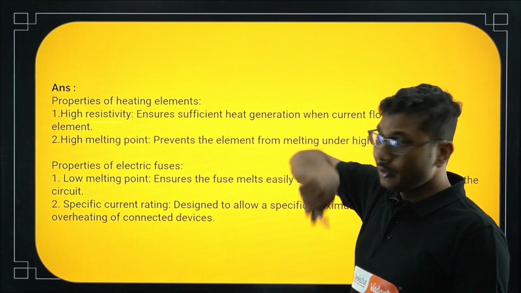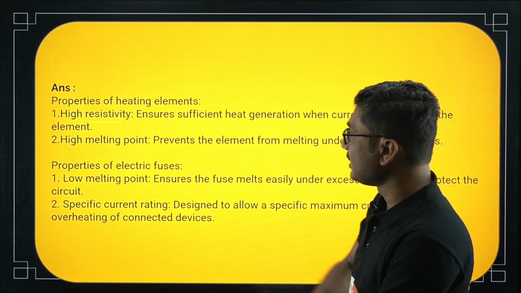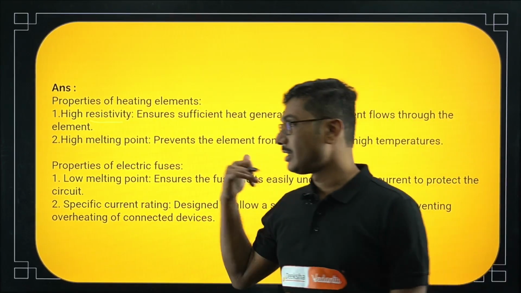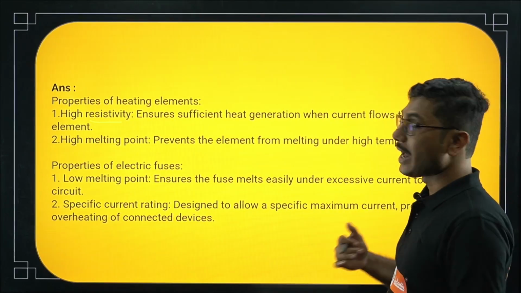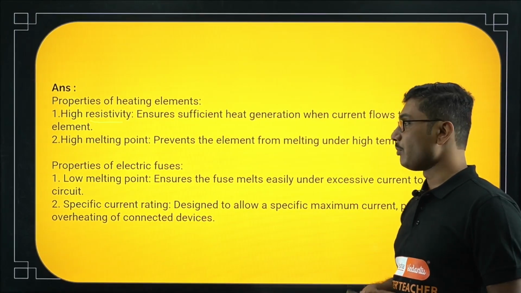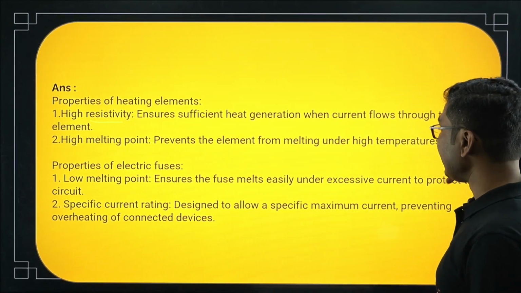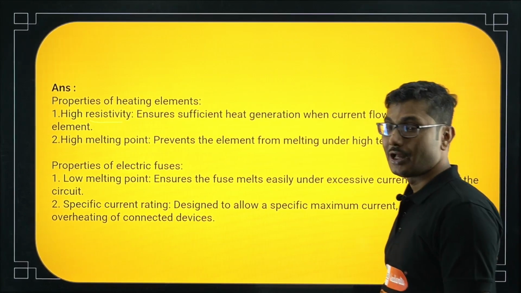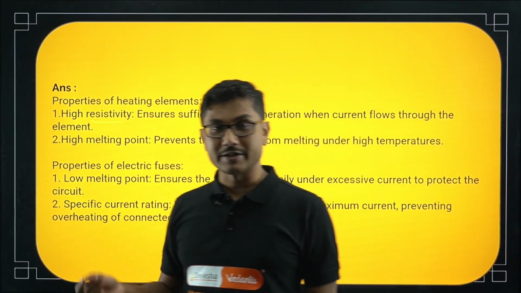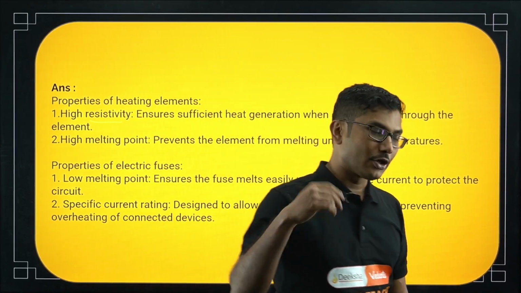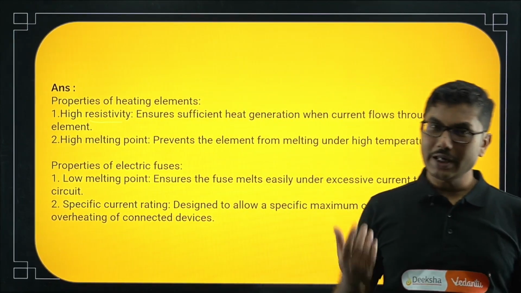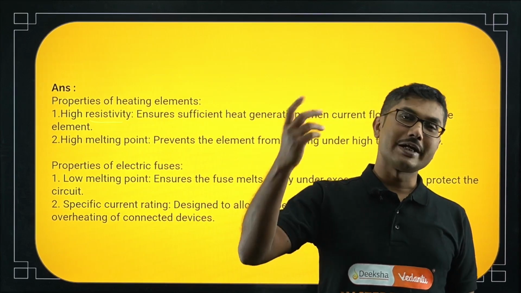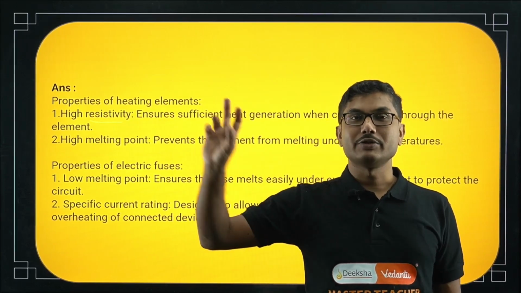Now in case of a fuse, the first property is a low melting point. A fuse is basically just the opposite of the heating element. A fuse should have a very low melting point. It can melt easily under excessive current to protect the circuit. So if a high amount of current is passing through the circuit, because of I squared R T, it will produce enough heat, and because of that heat it will melt, so that your circuit is protected.